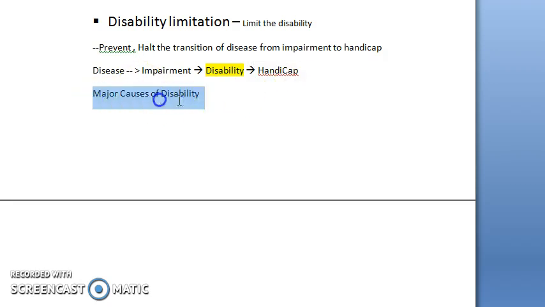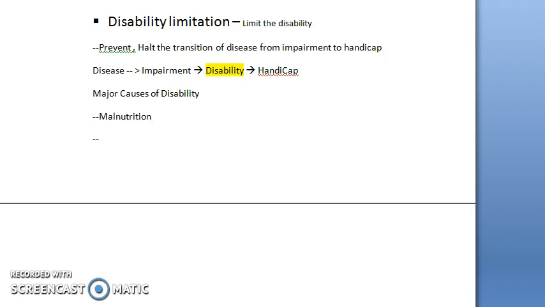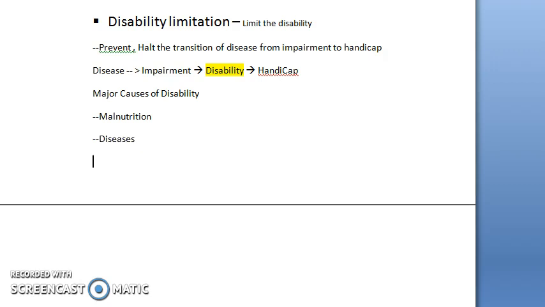Now, the major causes of disability you can mention here. They are malnutrition, communicable diseases, low quality of perinatal care, that you can put here itself, and disability can also be a result of accidents. So these are the major causes.